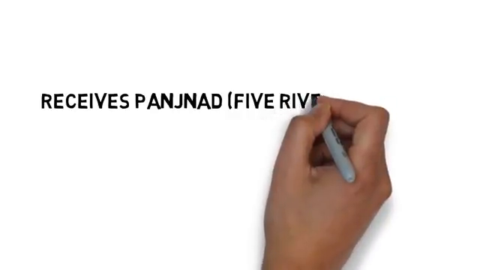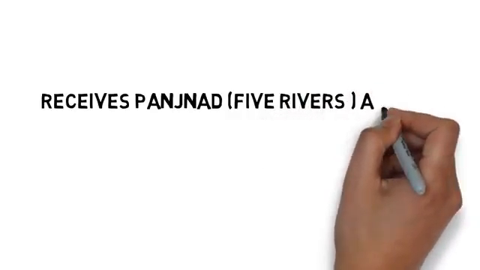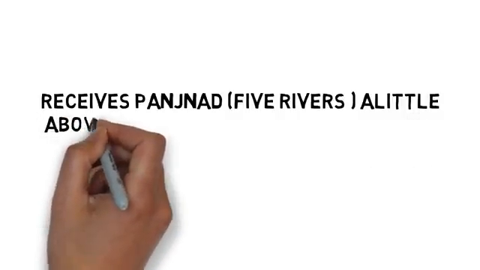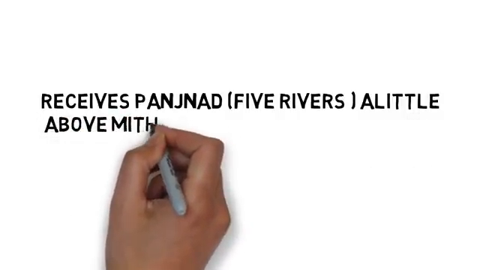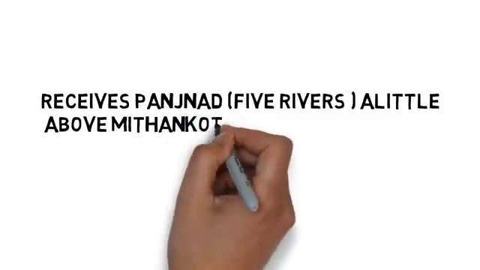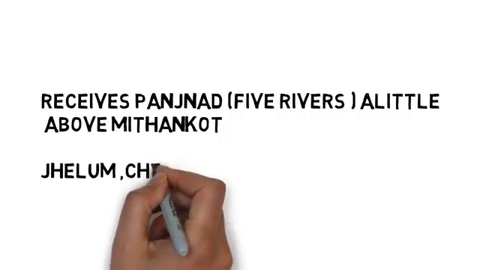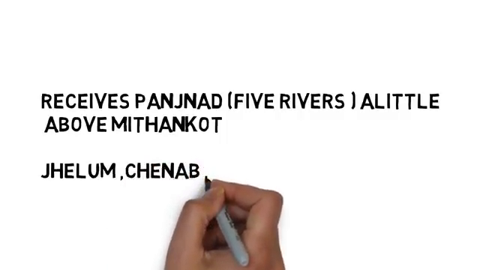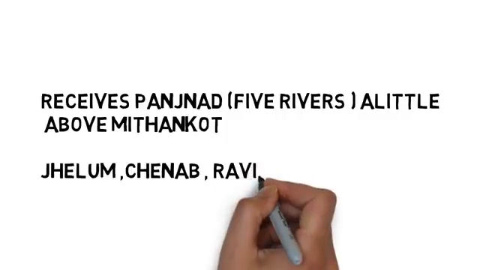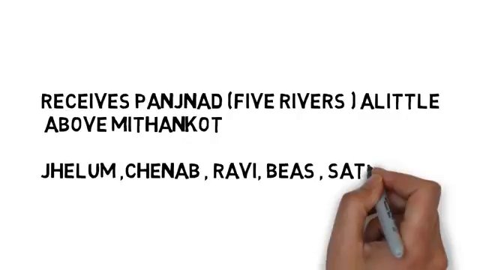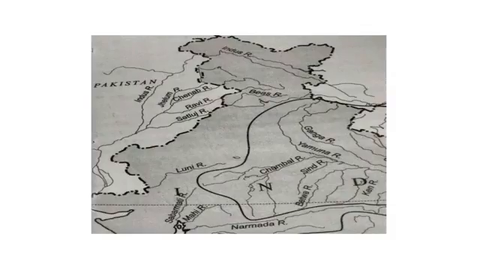These five rivers are Jhelum, Chenab, Ravi, Beas and Satluj. And remember one thing: among these five rivers, Jhelum, Chenab, Ravi and Beas all originate in India, but Satluj originates in Tibet region. You can look at the map and find that both Indus and Satluj rise in the Tibet region, while Jhelum, Chenab, Ravi and Beas all originate in India.